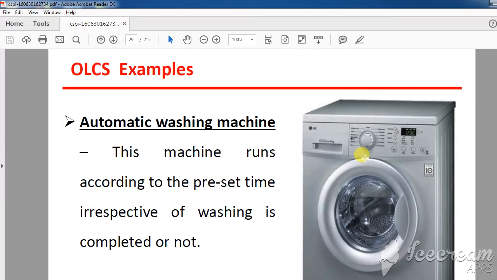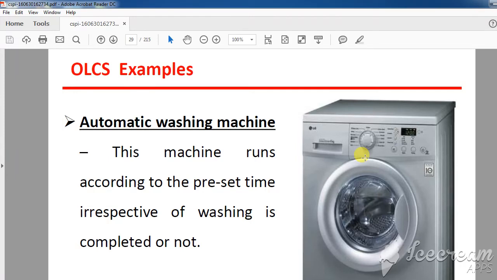For example, if you have kept a timing function of 10 minutes, that means for 10 minutes it will wash the clothes. After 10 minutes it will give a beep so that you can understand that your clothes are washed completely. It will not check whether your clothes are washed properly or not. The washing machine only has a timing related function. It will operate according to the timing function, 5 seconds, 10 minutes, 20 minutes, half an hour, and after that it will just generate the output. There is no checking parameter for whether your clothes are properly washed or not.